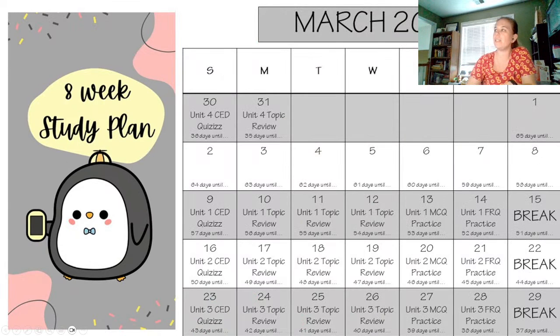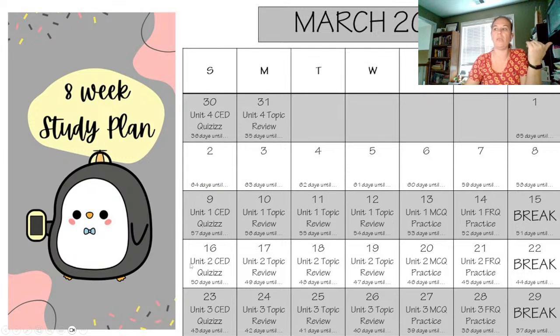Okay. And so here is that schedule. You're welcome to screenshot if you need to, or you can always access this on my website. It is posted for you. If you go to my website, you go to study plans. This is the 8-week study plan. So again, starting today, you would do the quizzes game to get a gist of how you understand. And then you do 3 days of topic reviews, either an overall topic review, or just whatever your weaknesses are. And then you do multiple choice practice and you do free response practice. And then there's a day to break. And I follow that same schedule every week until the AP exam.